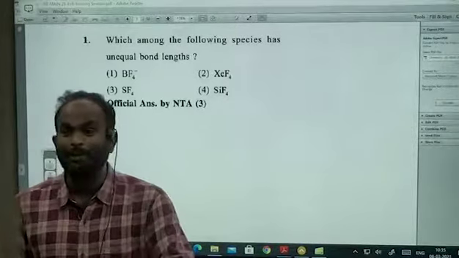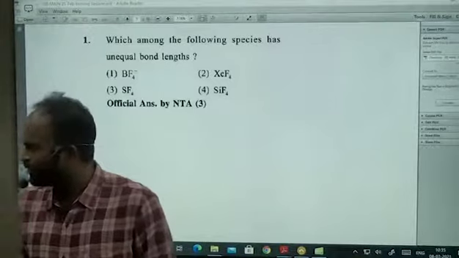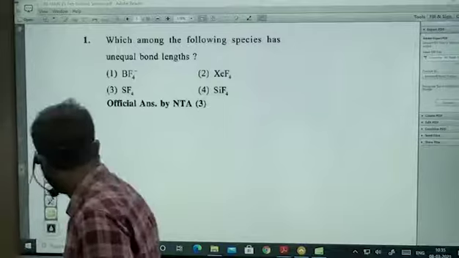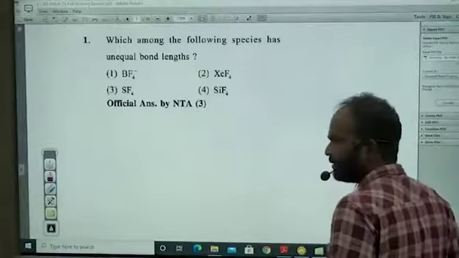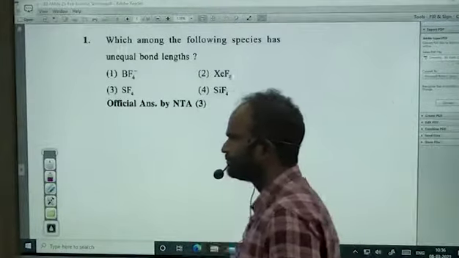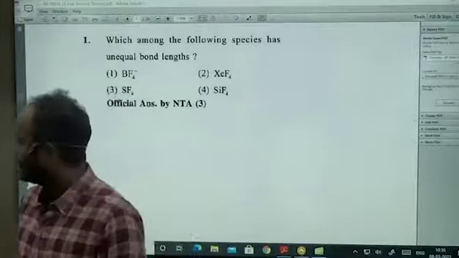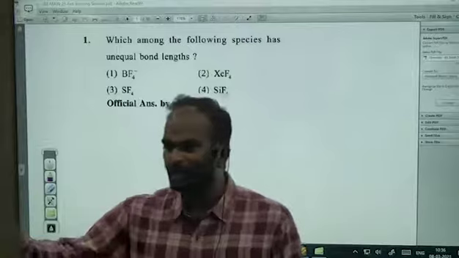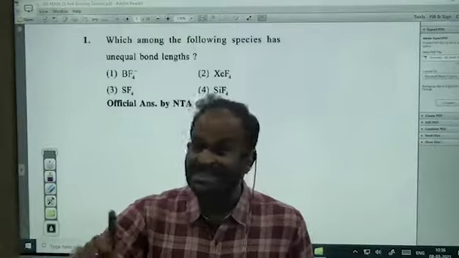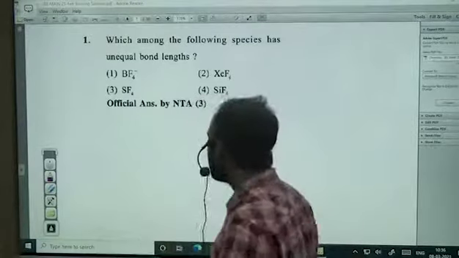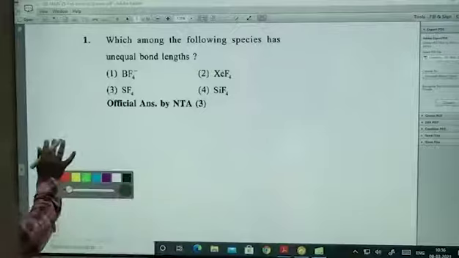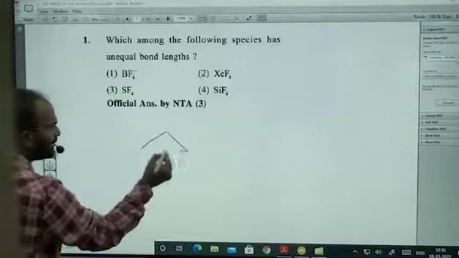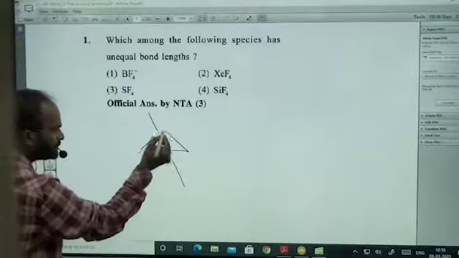Next. For example, out of the 5 bond pairs, if I have 4 bond pairs and 1 lone pair, that is a seesaw shape. That is how we can draw it. Actually trigonal bipyramidal will be like this.